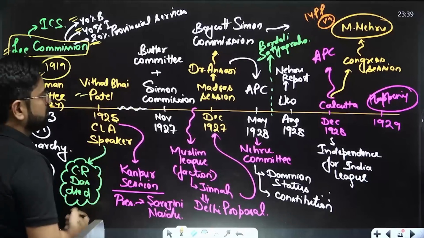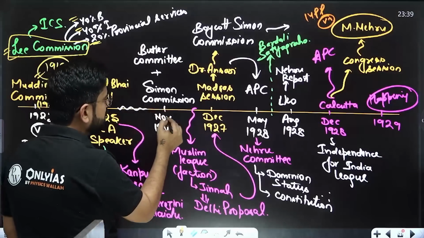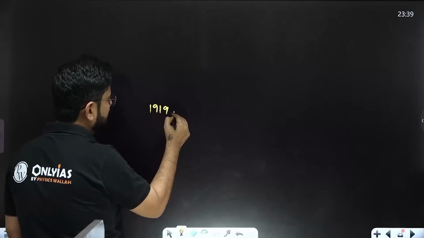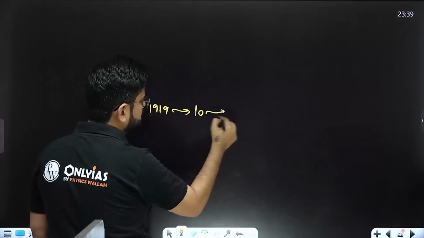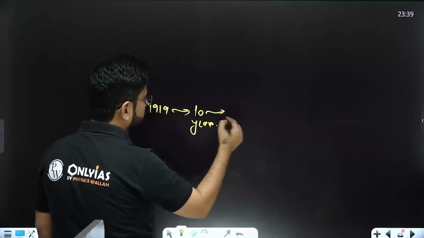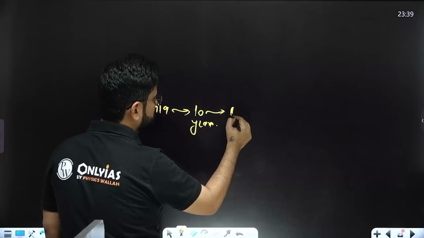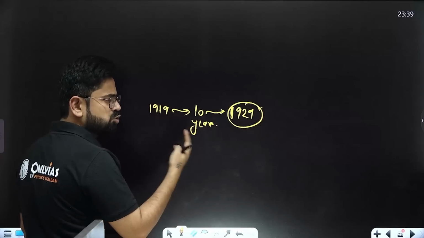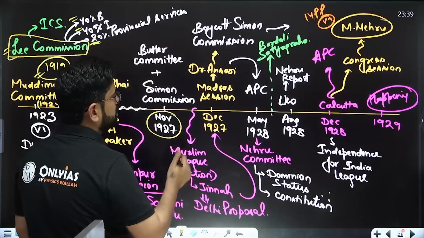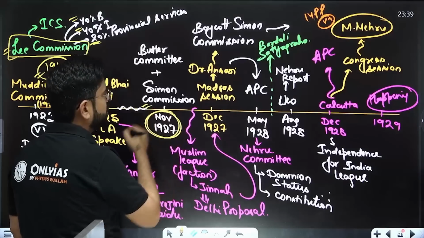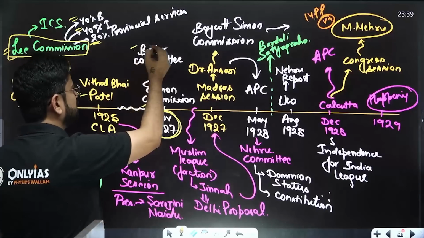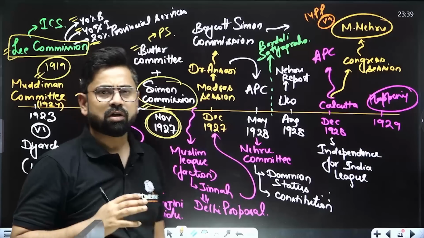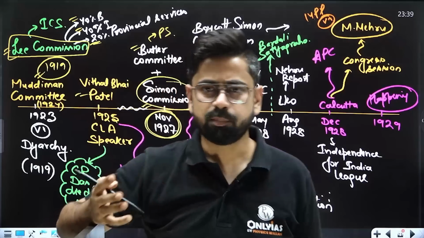Meanwhile, Vithalbhai Patel also became the president. Now, eventually in November 1927, you remember we discussed that in the 1919 Act there was a clause that after 10 years we will review. So the review was supposed to happen in 1929. But since the government was about to change in Britain, the Simon Commission was sent in November 1927. The Simon Commission and the Butler Committee: Butler Committee for princely states, Simon Commission for the future constitutional development in India.